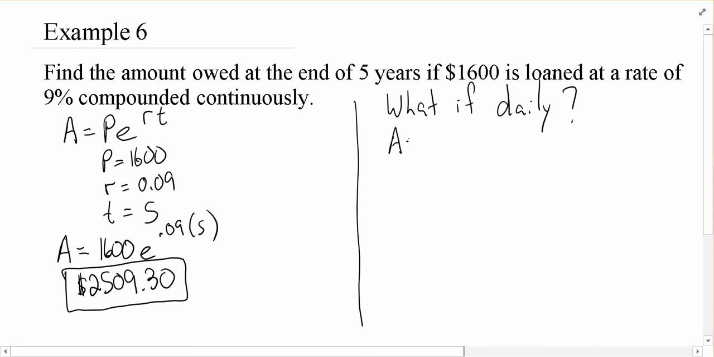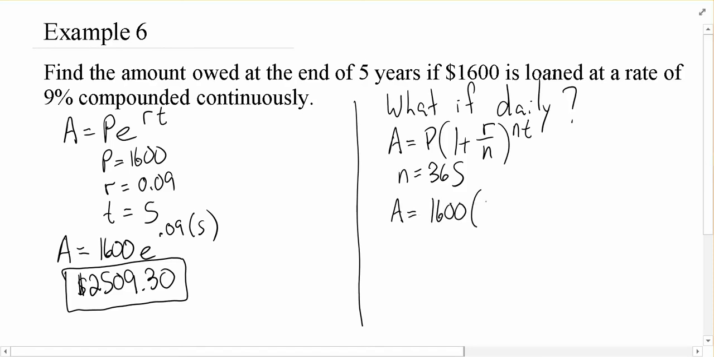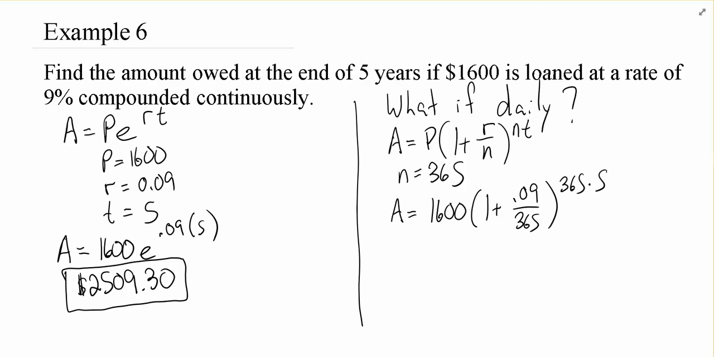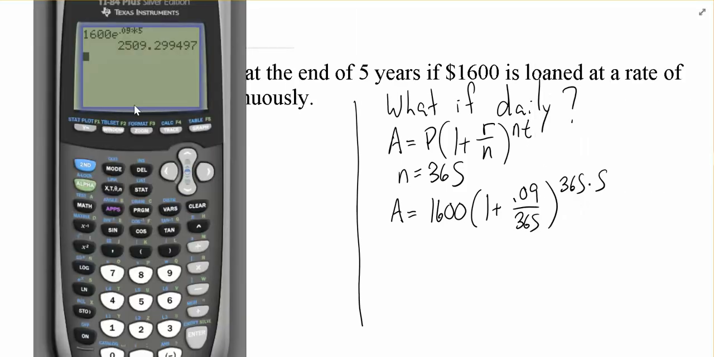So the formula would be A equals P times 1 plus r over n to the nt power, where everything stays the same as the other version, only we have an n value of 365 instead of n equal infinity. So let's plug those numbers in. We'd have 1,600, 1 plus 0.09 over 365, all to the 365 times 5 power. And let's get our calculator out and do some work with that. I'm going to move the calculator over here.